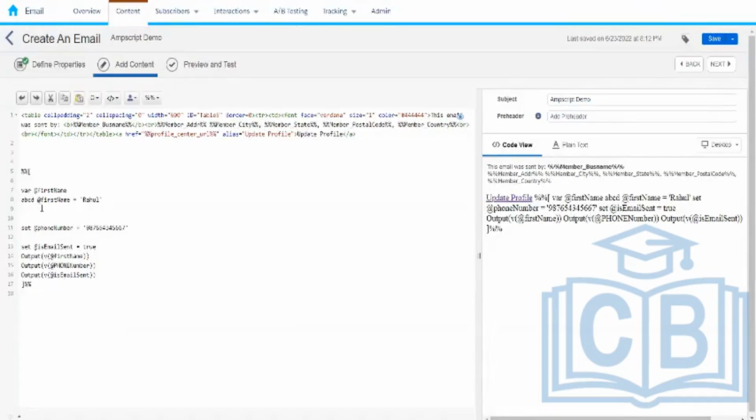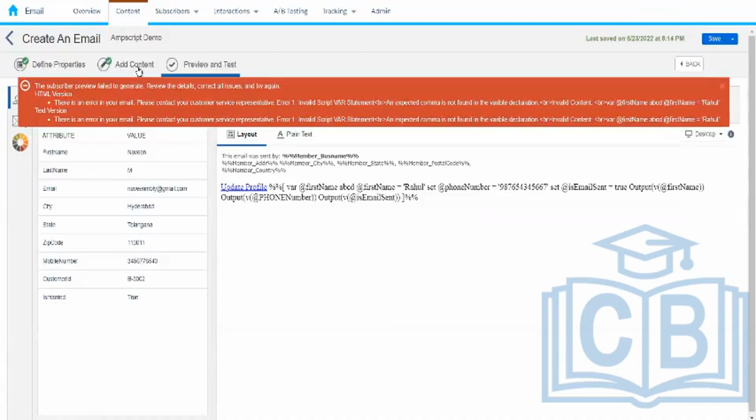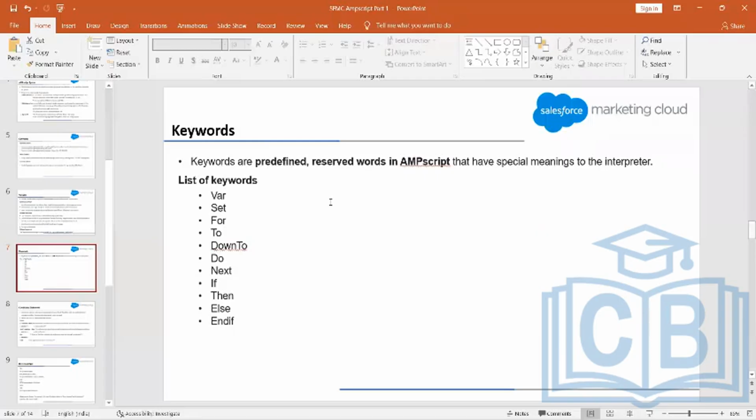But if I use any word which is not a keyword, which doesn't have a predefined meaning, what will happen? It will throw an error saying I don't understand what we are trying to say. I don't understand the meaning of ABCD, and it doesn't have a predefined meaning. Keywords are those words in Marketing Cloud which have a predefined meaning, and by looking at which Marketing Cloud understands what needs to be done. We have a list of keywords that we will explore as we move forward.